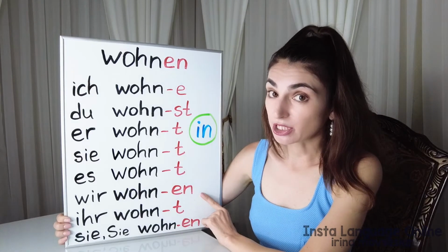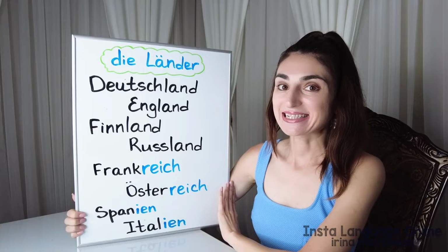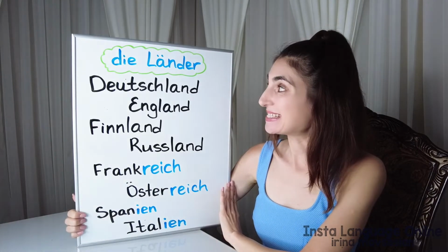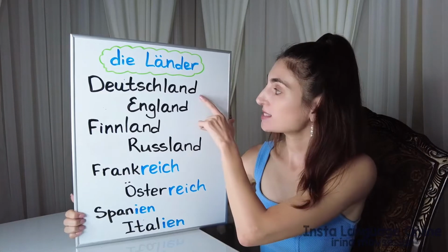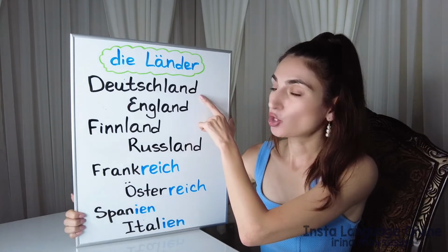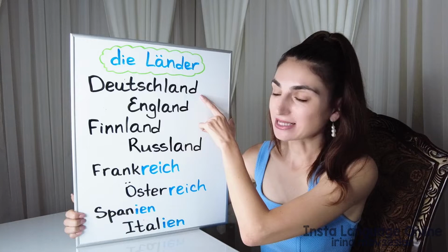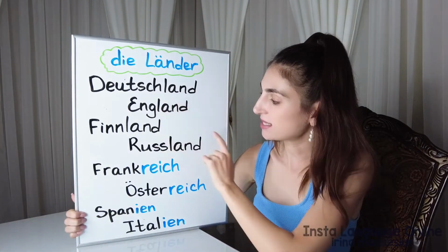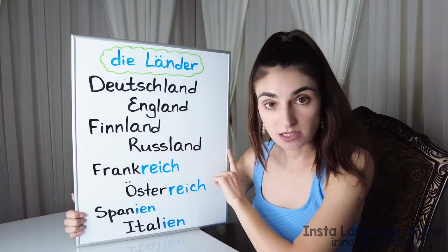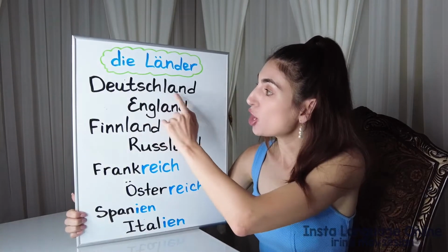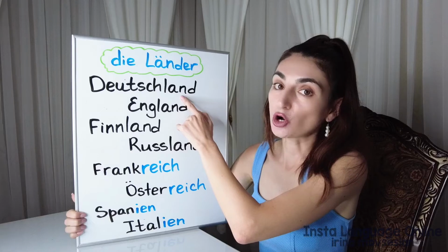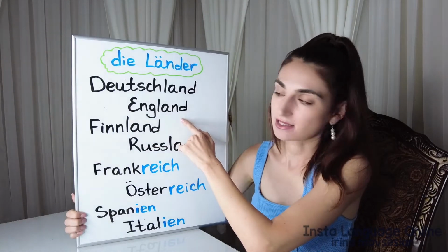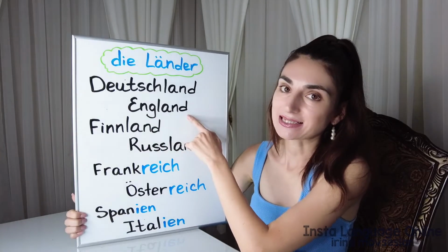Now we're going to learn some countries. Die Länder. The countries. Let's look at the first one. Germany. Deutschland. So these 4 countries will have Land in the end, which means land, German land, Deutschland. English land, England.